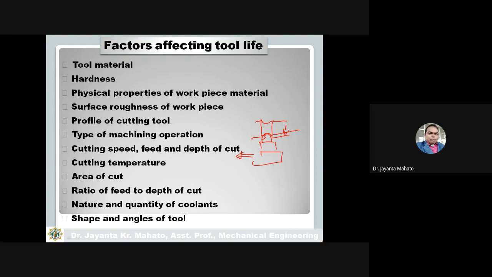So this actually, the depth of cut means how much depth of cut was given. So this ratio means, if this ratio is more then tool life will decrease. Nature and quantity of coolant means what type of coolant are you using. So this also affects the tool life. Shape and angles of the tool: what shape and what different angles and tool geometry are you using. So these also affect the tool life. So these are the factors that affect the tool life.